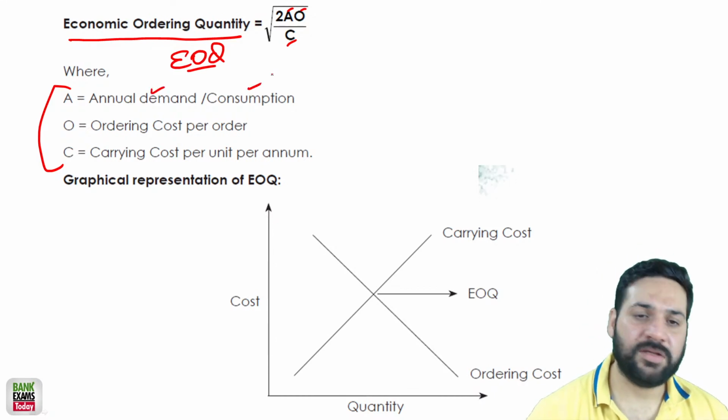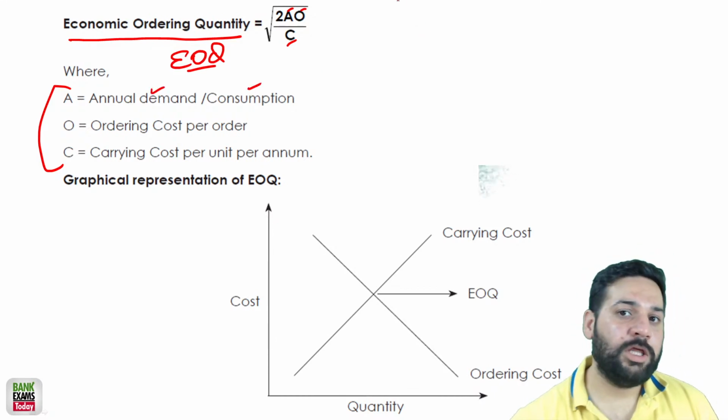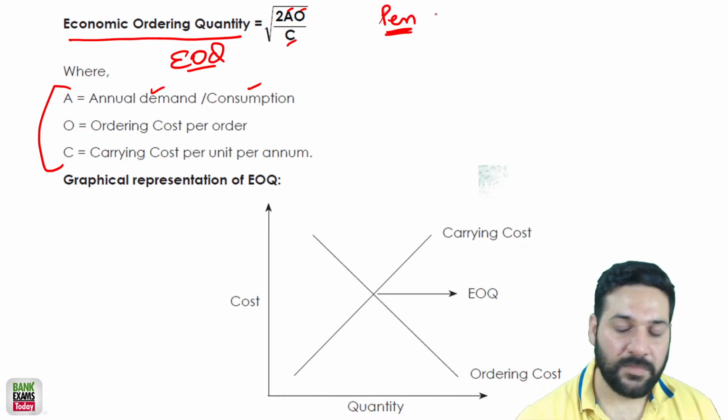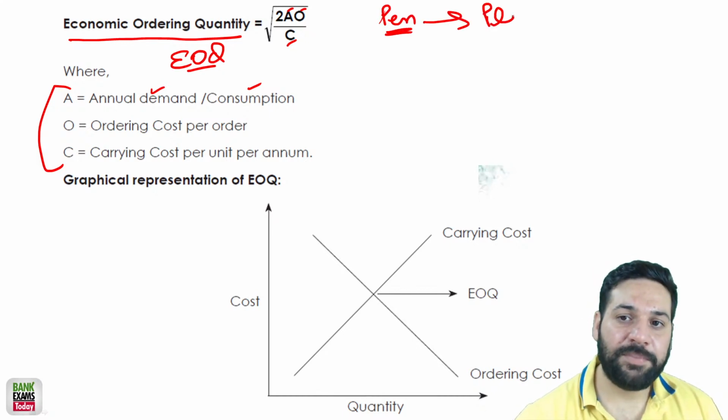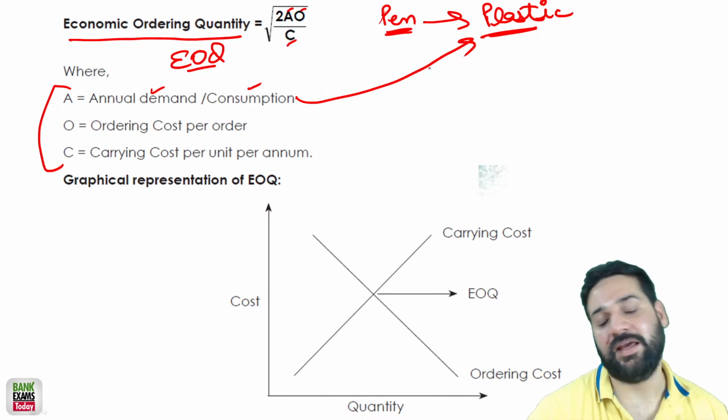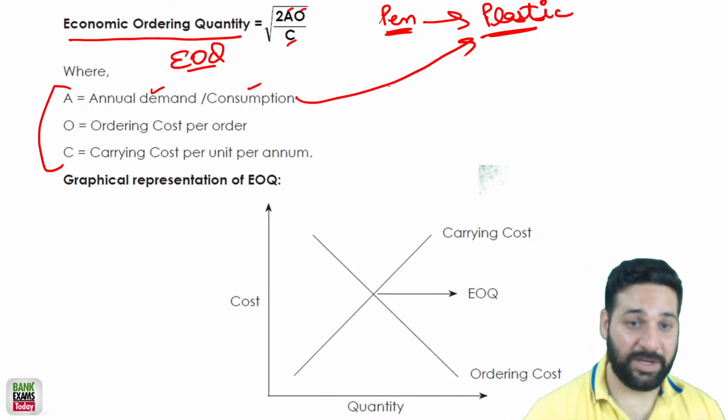Annual demand or consumption. See, you are producing pens. Let's say you are producing pens, right? And to produce the pens, you need plastic. So what is your annual consumption of plastic? That is A. A is the annual consumption of that plastic.